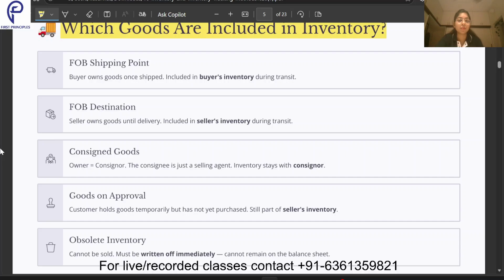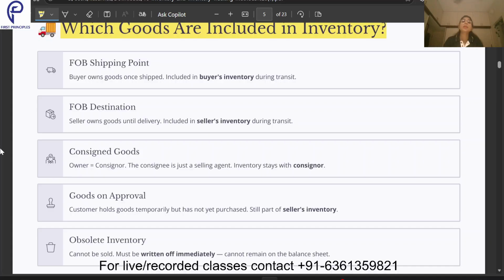One more example of FOB destination: we all buy goods from e-commerce websites, from Amazon, Flipkart, Meesho, wherever. If we are buying goods from there, until and unless I receive the goods and tell the OTP to the delivery person, till that point of time Amazon will record that particular inventory in their books of accounts. As soon as I receive it and confirm that yeah, I have received it, then it will be recorded in whose books of account? In my books of accounts.